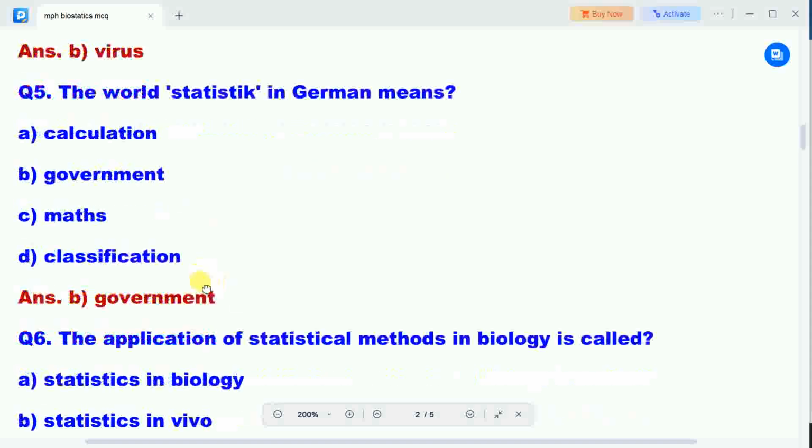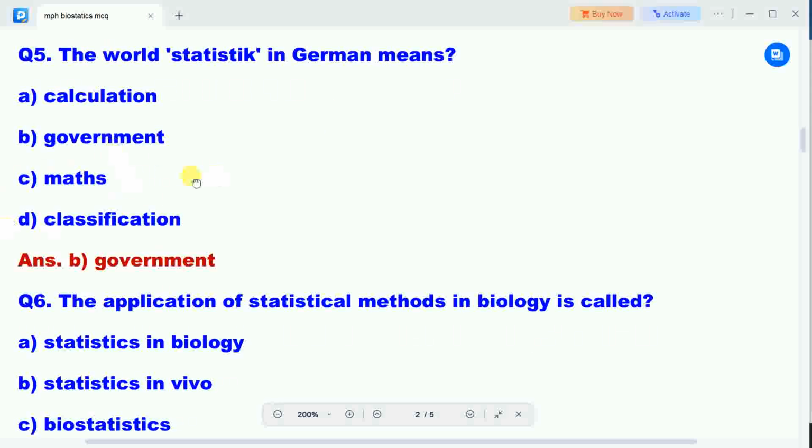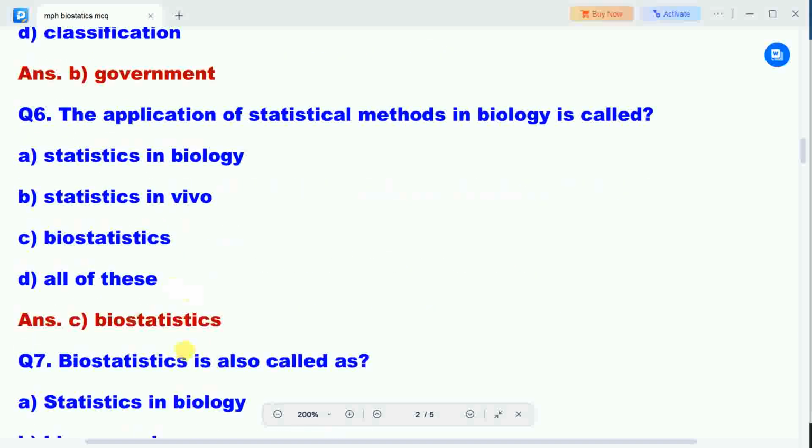Next question is, the word statistic in German means. Options are calculation, government, maths, classification. Correct answer is government. So very interesting and important question. The word statistic in German means government.